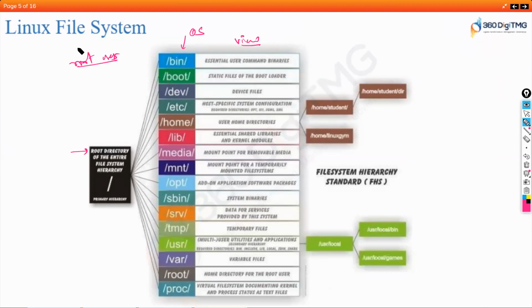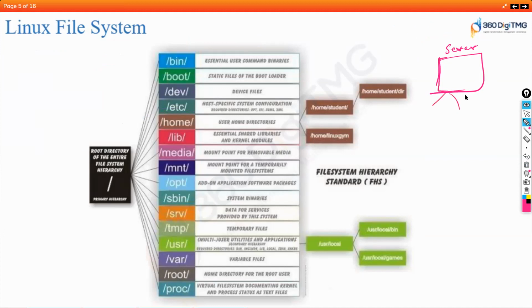Now, Linux operating system is the first multi-user operating system, guys, not Windows. That means in one system, you can have multiple users logging in and working. Multiple user accounts can be created. All those users will by default sit under the home directory. You can see user home directories. For example, you created this for your organization. It's a server that you have created, and you have installed Linux operating system, and you're giving access to this server to your employees.